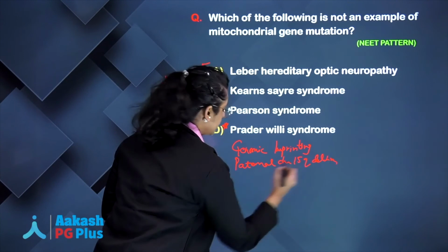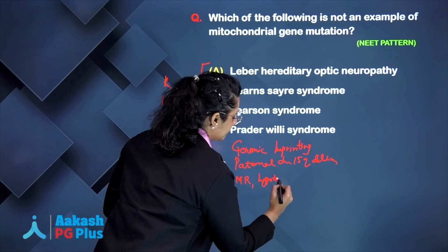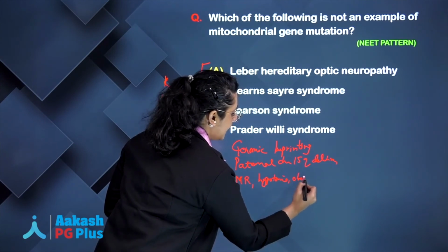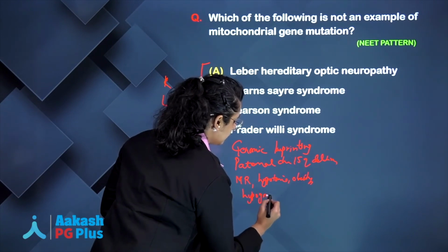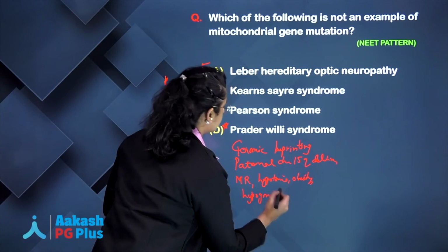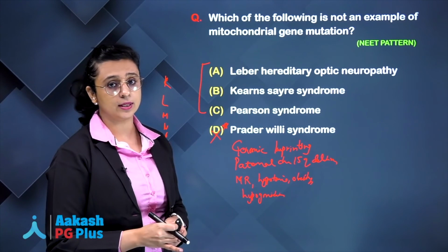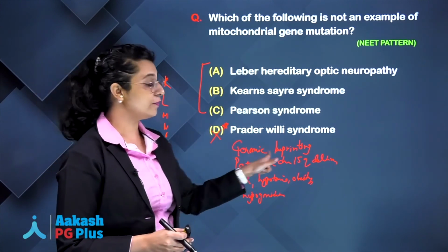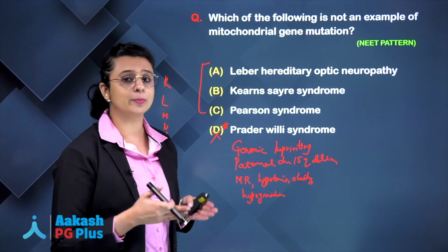And what are the clinical features? Mental retardation, hypotonia, obesity, and hypogonadism. Easy to remember, right? We have lots of mnemonics, easy for us to remember. So, the answer will be Prader-Willi syndrome. Prader-Willi syndrome is not an example of mitochondrial DNA inheritance syndrome, rather it is an example of genomic imprinting. So, it's clear. I hope we have covered all the 4 examples of non-Mendelian inheritance, that are germline mosaicism, trinucleotide repeat mutation, mitochondrial DNA inheritance syndrome, and genomic imprinting.